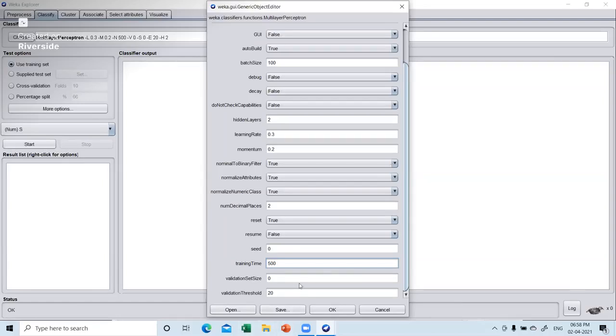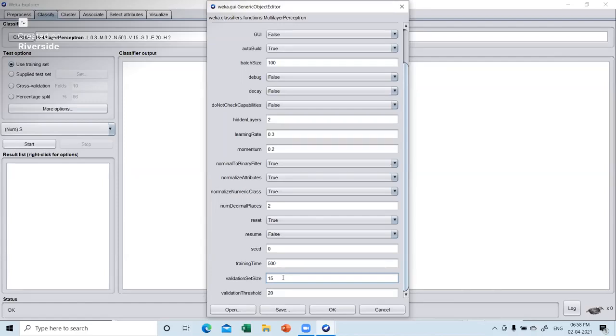Then the next is the validation set size. If you remember when I told you about the Excel sheet where you have to make the data ready, I told you that you have to have one file of training which consists of the training as well as the validation data. So here you can set the percentage of validation. If I write it as 15, it means that 15% of my data from the training will go for validation.